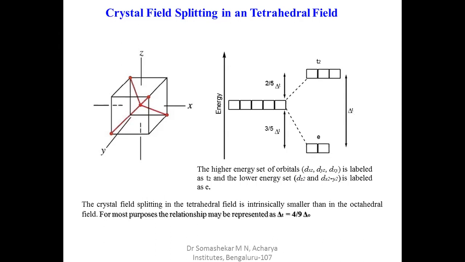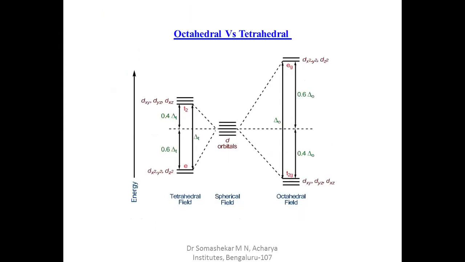The e orbitals are lowered by 3 by 5 delta t, and the t2 orbitals are raised by 2 by 5 delta t. If you observe this splitting, it is exactly opposite to that of the octahedral field. So this is octahedral splitting, and this is tetrahedral splitting.